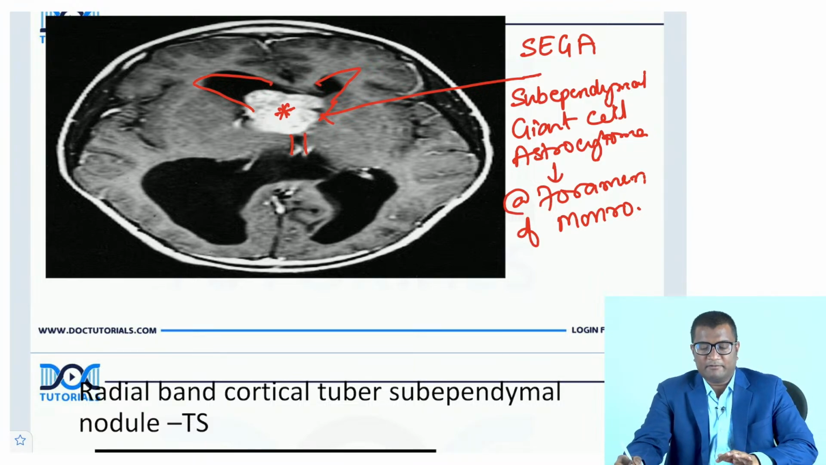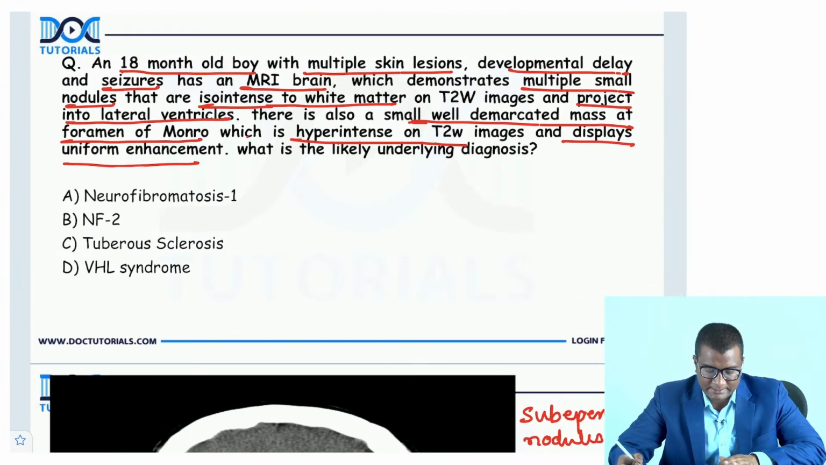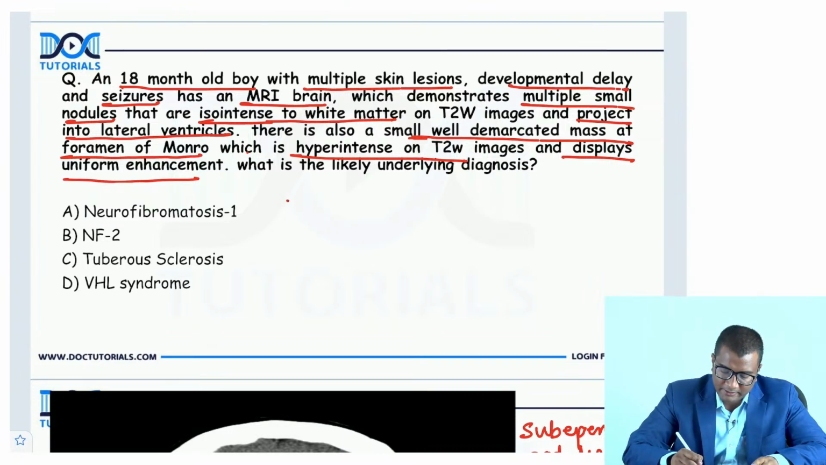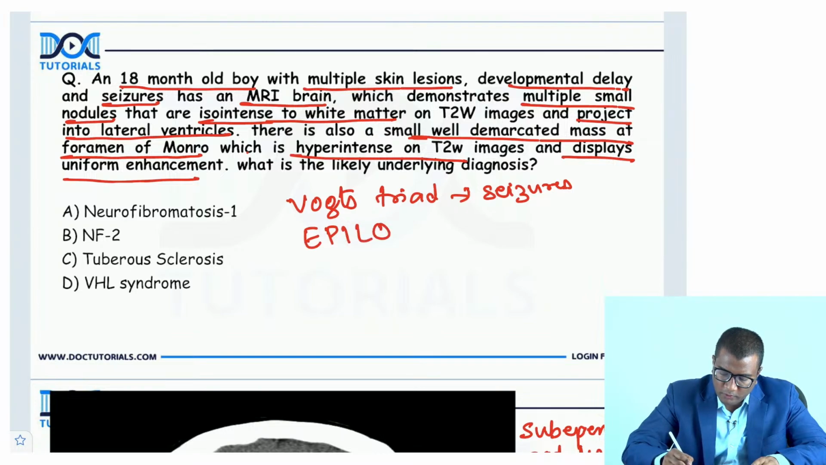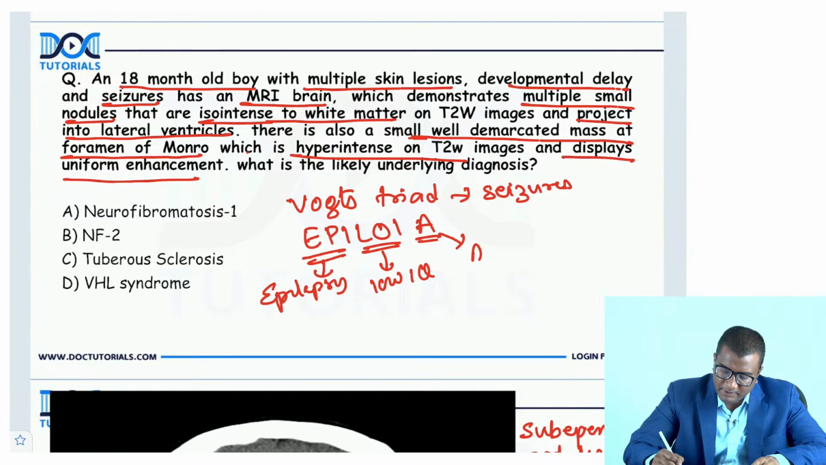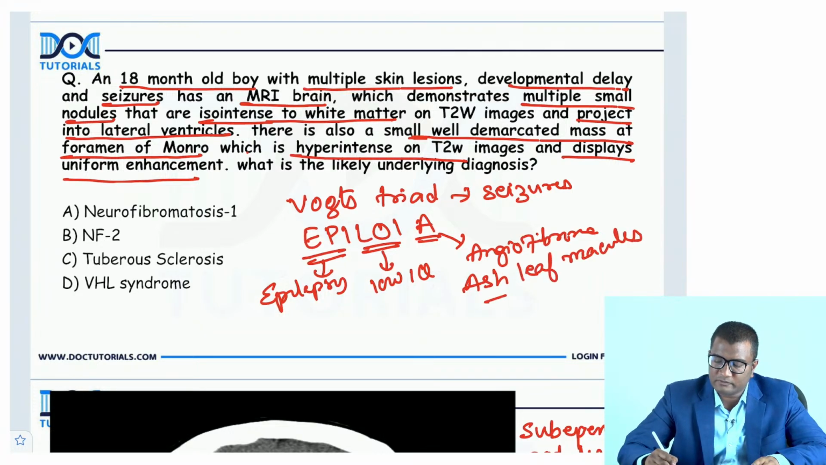So, if you have a patient who is showing seizures, right? So you have the Vogt triad, right? So what's the Vogt triad? You have seizures, epiloia, right? Epilepsy, low IQ, and angiofibromas. Epilepsy, low IQ, and angiofibromas on the face. There will be many skin lesions. You also have ash leaf macule, right? Hypopigmented patch over the trunk, right? So there will be a lot of skin lesions.